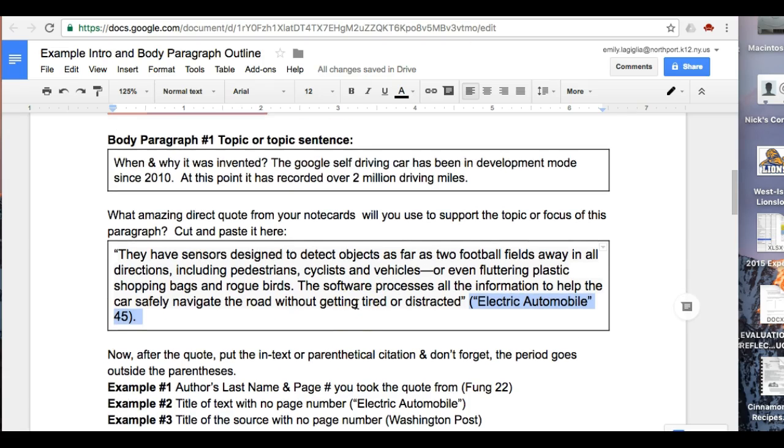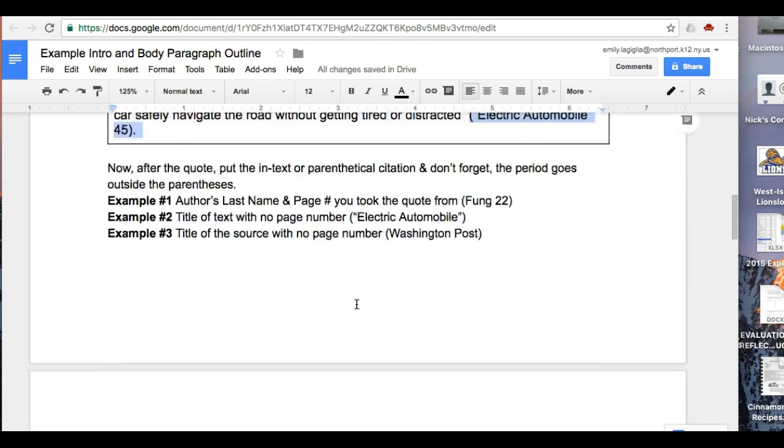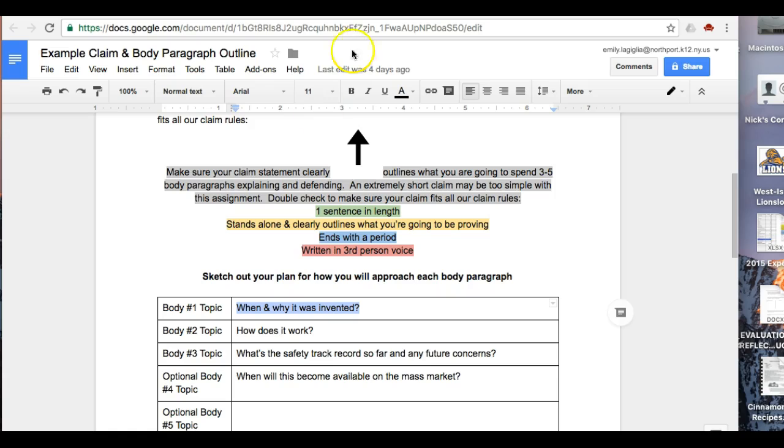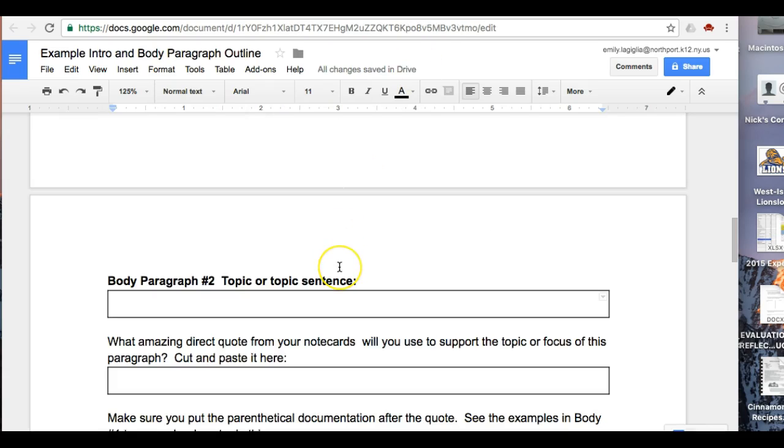So that's body paragraph 1. Again, I'm not writing the whole body paragraph. I'm just really helping myself focus on what I want to put in here. You will do it for all of the rest of your body paragraphs. So if I want to get going on body paragraph 2, I go back to my outline sheet that's already been approved. Mine are in question form. Yours may look a little bit different, and I put that in here.